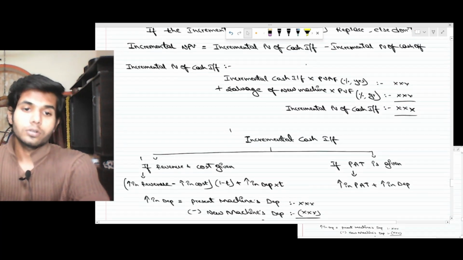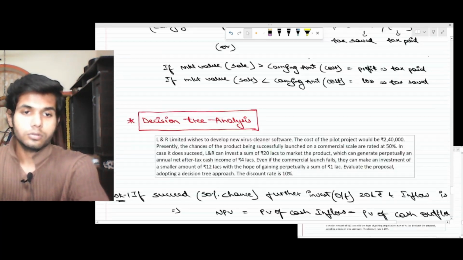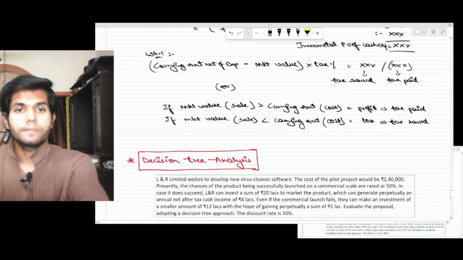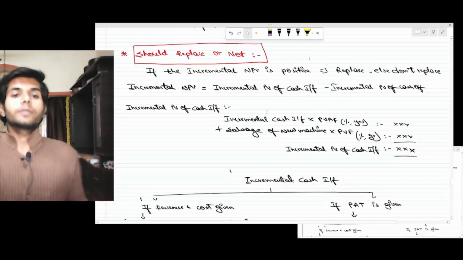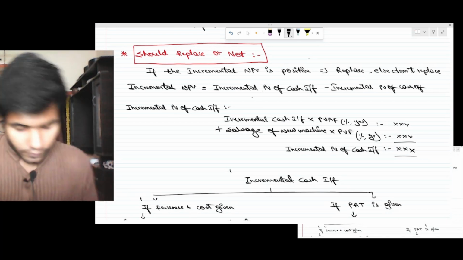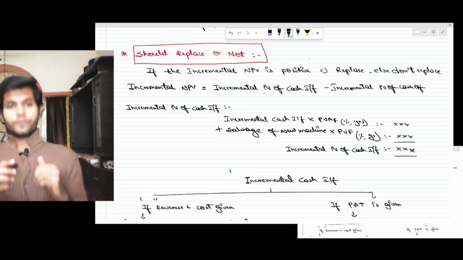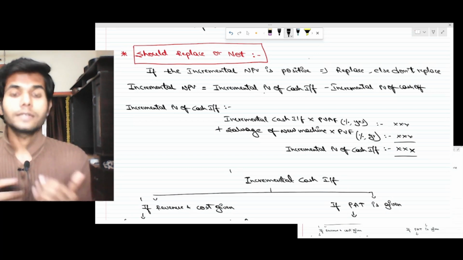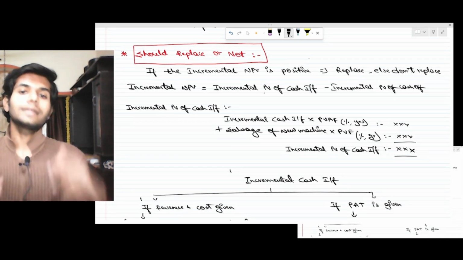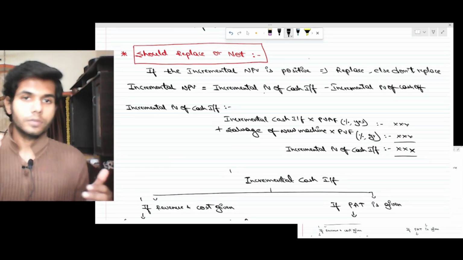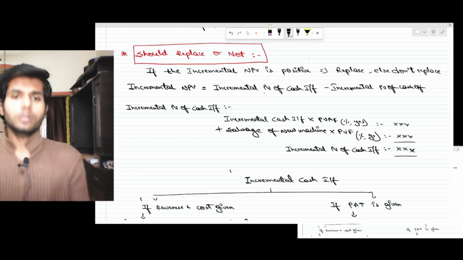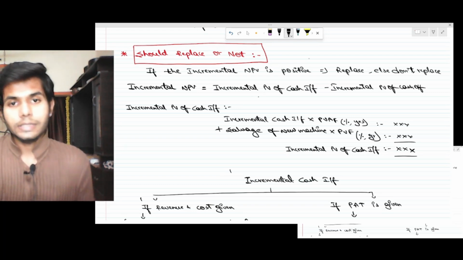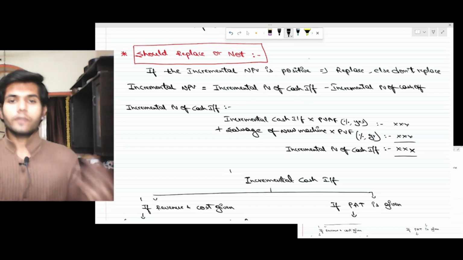Now, should we replace it or not? How many more concepts? That's it. Whether it should be replaced or not is solely dependent upon the incremental NPV. If the incremental NPV is positive, then it would be beneficial for you to replace, and if it is not, do not replace. What is incremental NPV? Incremental NPV is incremental PV of cash inflow minus incremental PV of cash outflow.